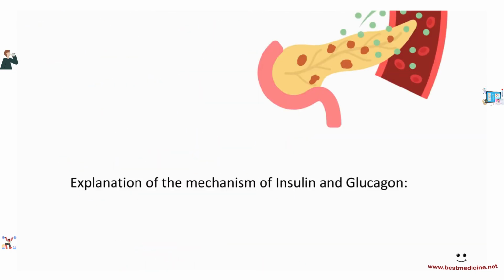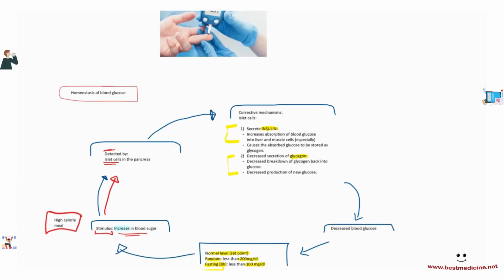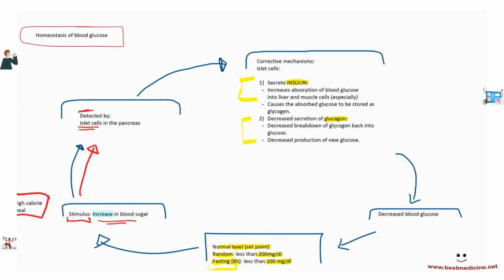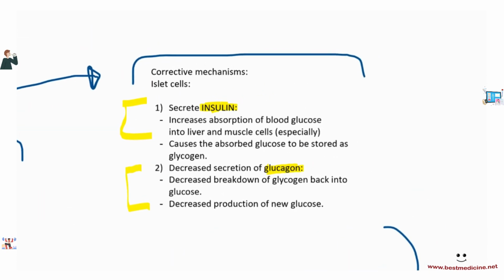So when we have high blood glucose, we increase the production of insulin while we decrease the secretion of glucagon. So what does insulin do again? It increases the absorption of blood glucose into liver and muscle cells especially, right? That's one of the things that it does. The other thing that insulin does is that it causes the absorbed glucose to be converted to glycogen and stored.